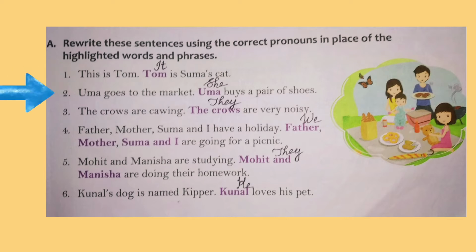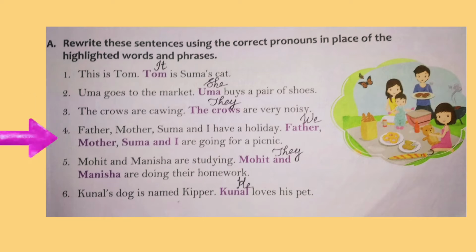And next one, Uma goes to the market. Uma buys a pair of shoes. Here the noun Uma is repeated. To avoid the repetition, we use the pronoun she instead of Uma. In the third sentence, you can see the noun the crows is repeated. So in the place of crows, we use the pronoun they. Here the crows means more than one, so we use the plural pronoun they.